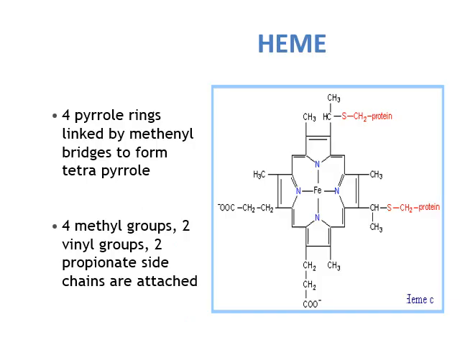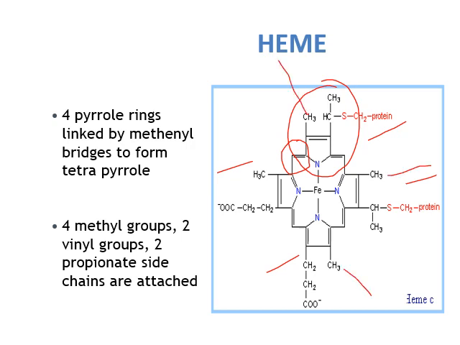So the structure in detail, you can appreciate from the figure that it consists of 4 pyrrole ring systems: 1, 2, 3 and 4. The 4 pyrrole rings are linked together by methenyl bridges to form a tetrapyrrole, and it has the side chains: 4 methyl groups, 2 vinyl groups and 2 propionic side chains. So this is in detail about the structure of heme.